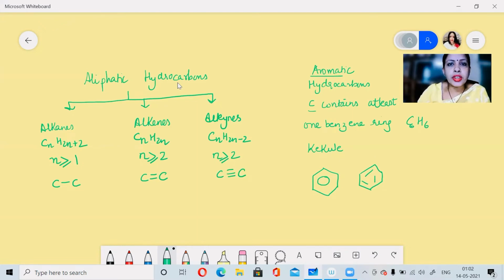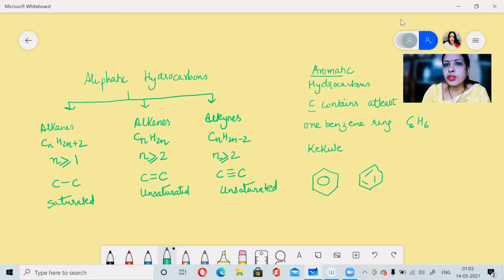Now, hydrogen atom is monovalent. It cannot form multiple bonds. Therefore, the series starts from 2 in the case of alkenes and alkynes. Because of the single covalent bond throughout the series, your alkanes are considered to be saturated hydrocarbons, whereas your alkenes are considered to be unsaturated, and so are your alkynes, because of the presence of the multiple bonds.